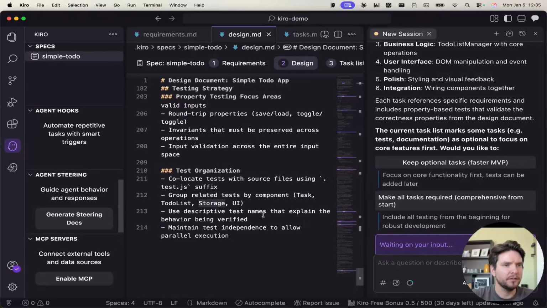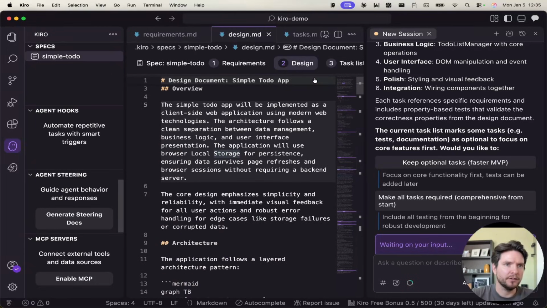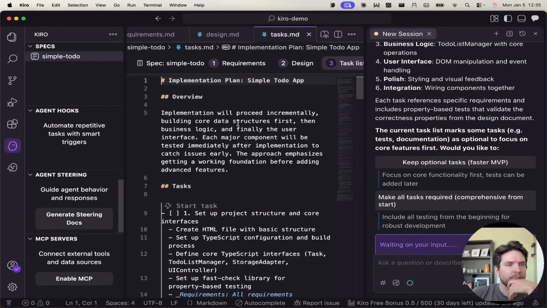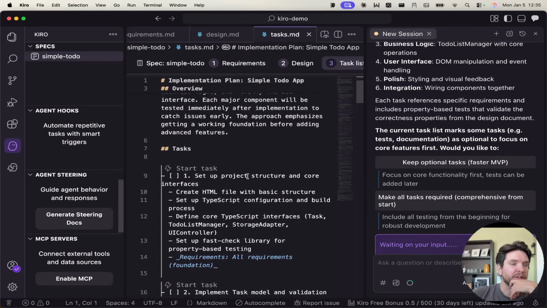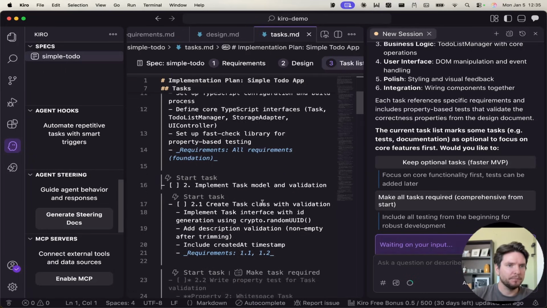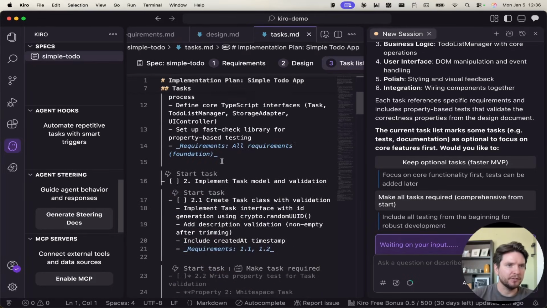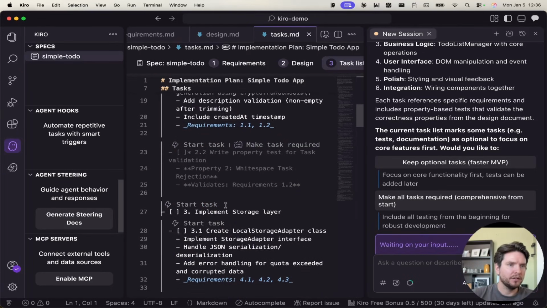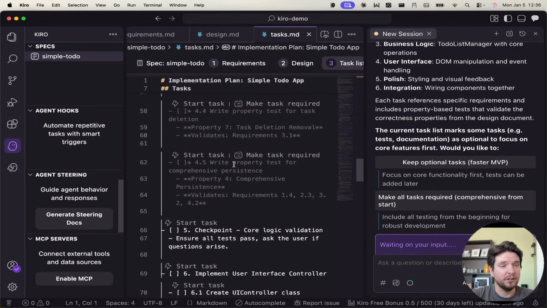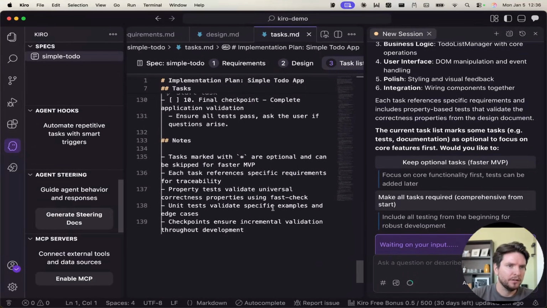Let's see what it does on the task. It doesn't seem to mention any tech stack just yet. Here are the tasks. Let's read through the task here just a little bit to see the structure of the task. So set up project structure, create HTML files, set up to-do list. Okay. Implement, start. Okay, so these are optional tasks, I guess, if they are grayed out a little bit. I guess that means that they're optional. We will learn that along the way. Okay, so here it says that they are actually optional.